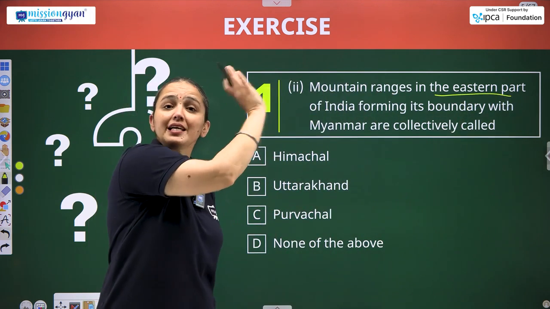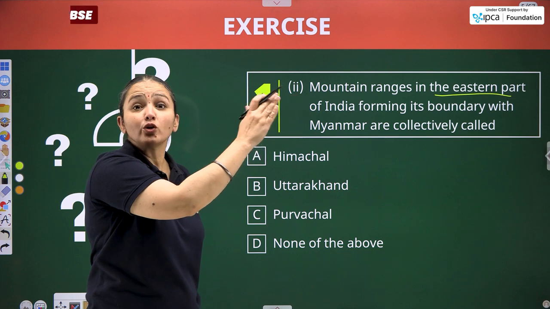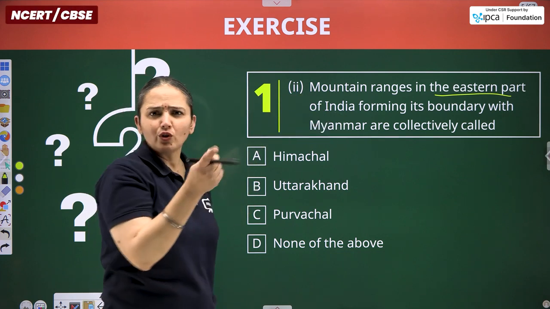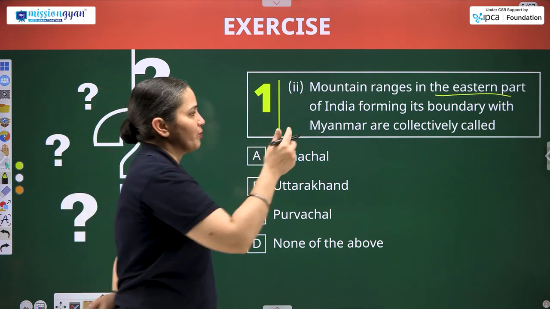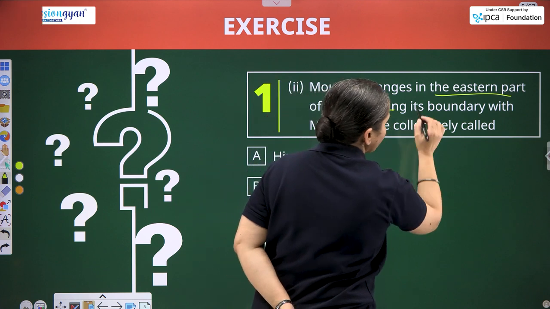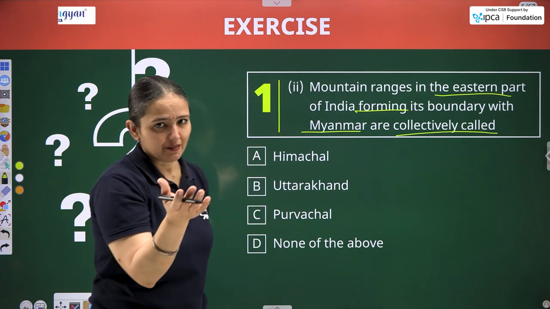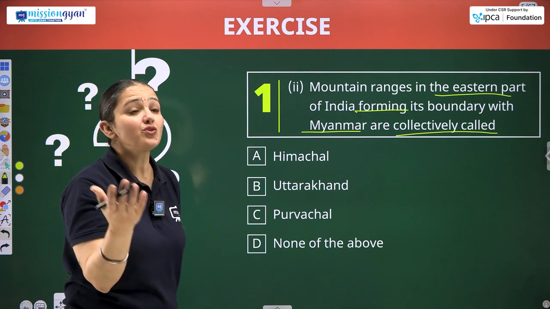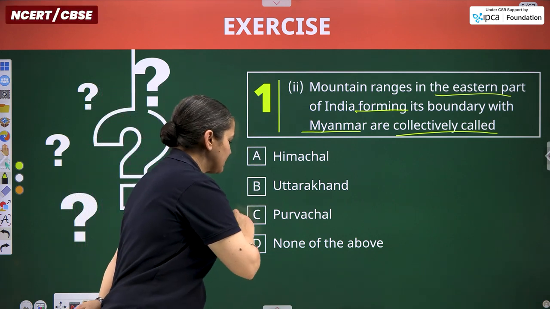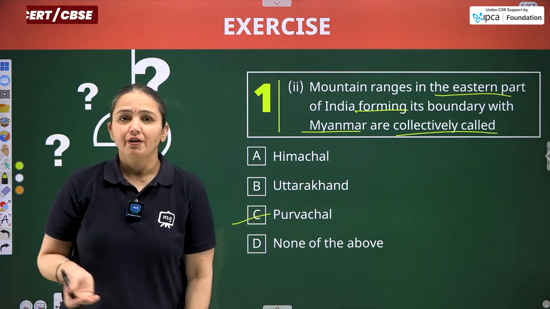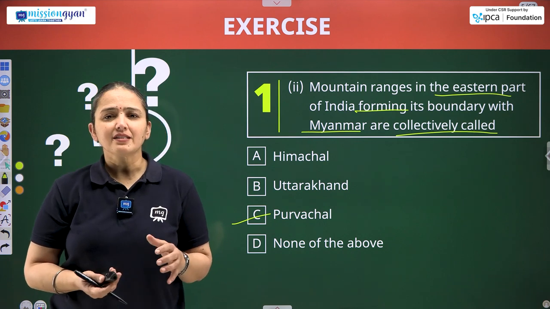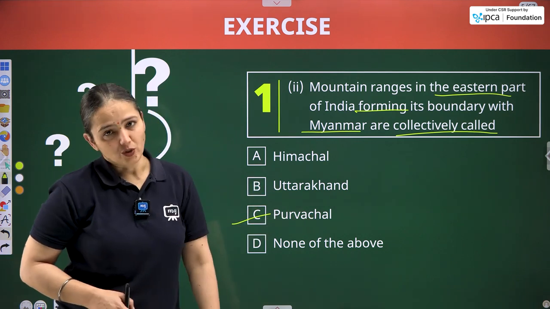Second question, mountain ranges in the eastern part. So we are talking about the eastern part of India, not only the northeast, the eastern part. We do have 7 sister states over there. The eastern part of India forming its boundary with Myanmar, because we are talking about ranges, those ranges are to be considered as Purvanchal, one of the extended ranges of the Himalayas itself.